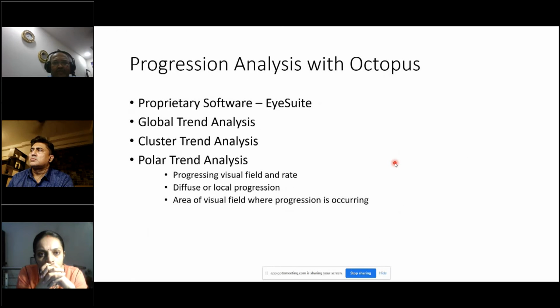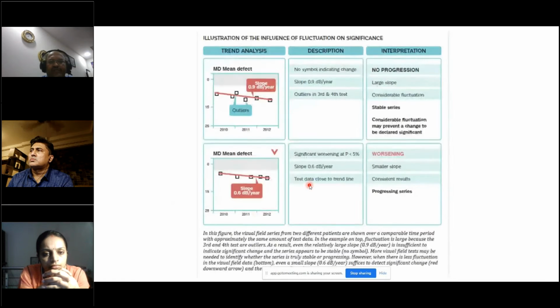So progression analysis with Octopus: it has a proprietary software called iSuite that is available with the machine. What you get is global trend analysis, cluster trend analysis, and polar trend analysis. So if you have a progressing visual field rate, diffuse or localized progression, all these can be analyzed. It's quite interesting to use this. I don't have personally any experience using it, but for your applications in clinic, or if you have the machine, it's quite interesting. You have a very consolidated view of all the features.